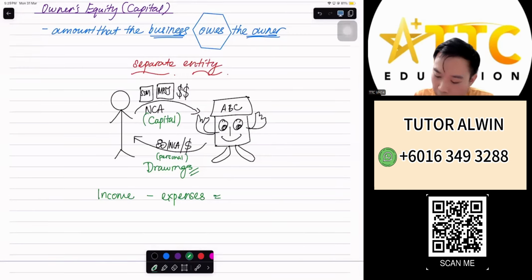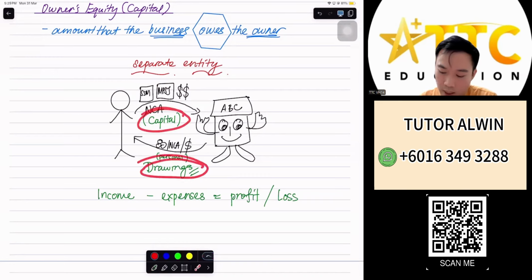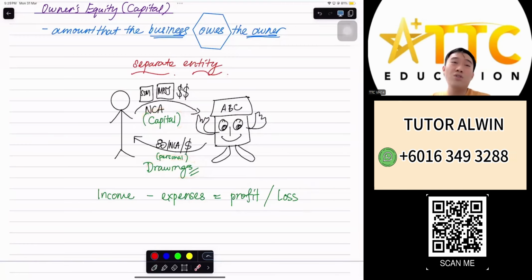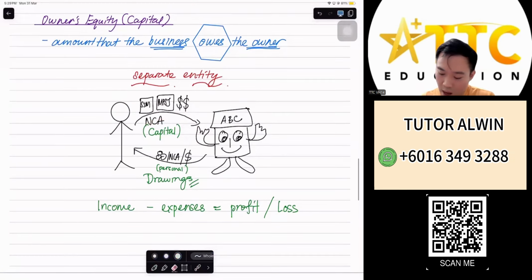At the end of the day, if your income is more than your expenses, you get a profit. If your expenses are more than your income, you get a loss. So there are a few things inside owner's equity: the capital, the drawings, and the profit or loss. This is the owner's equity portion.